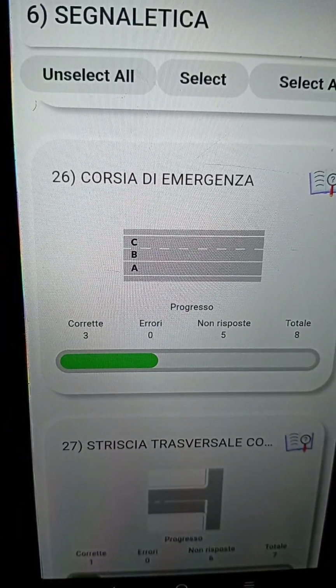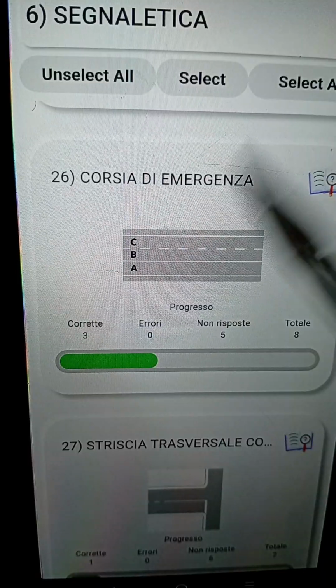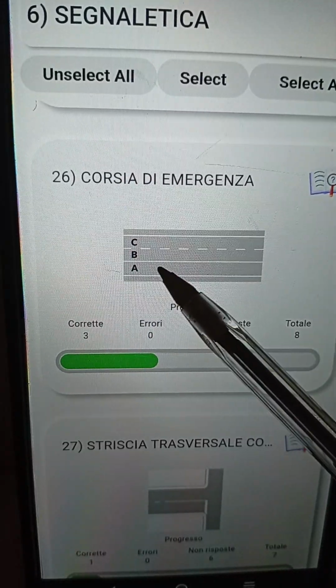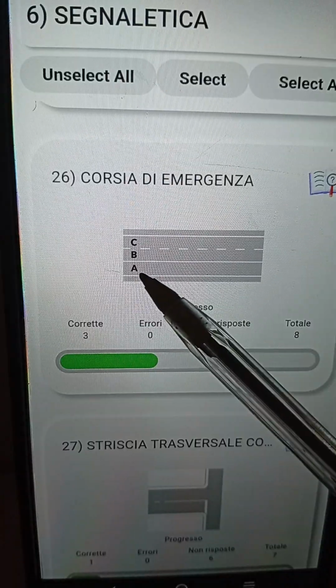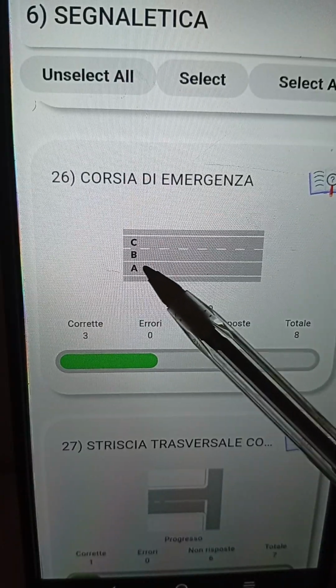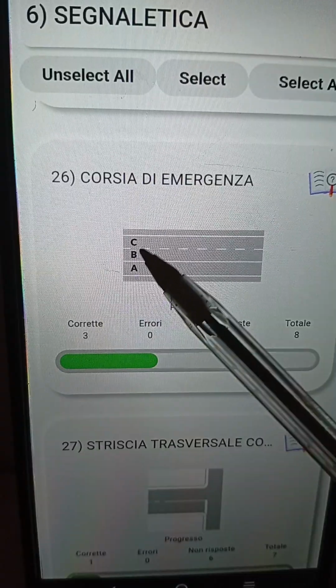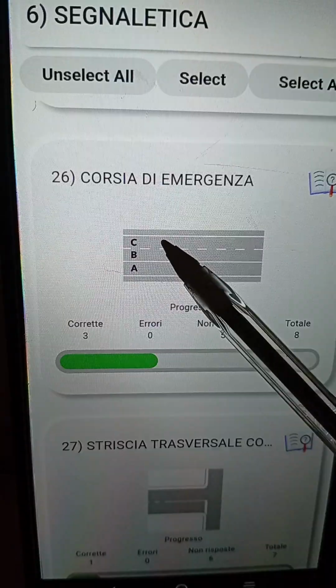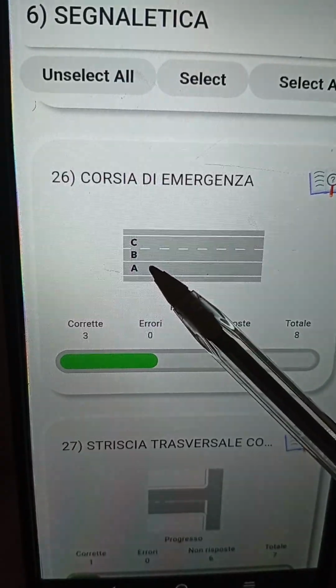The next one is talking about the corsia di what? Emergenza. It's similar to what I just explained initially. Now you can see in this part, this A is the corsia di emergenza. The A is the corsia di what? Emergenza. While the B and C is just normal circulation of what now? Vehicles.